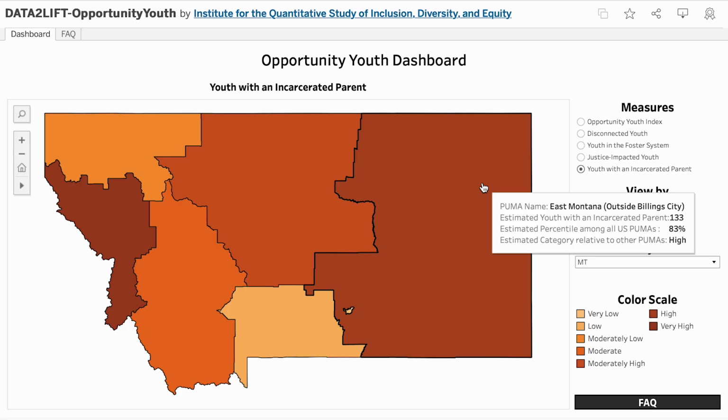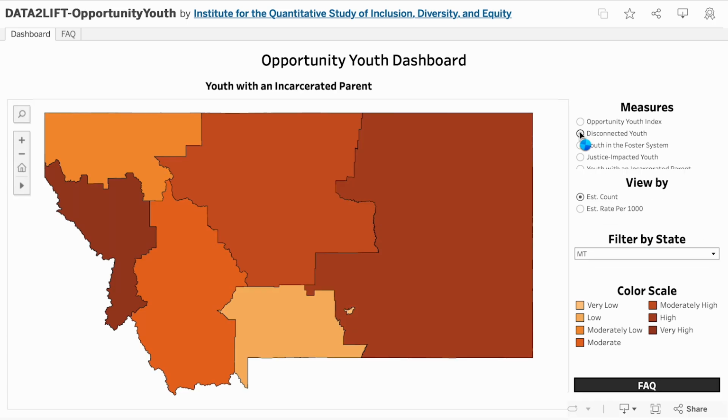To estimate the number of youth with an incarcerated parent, we use data from the following two reports from the Bureau of Justice Statistics: Parents in Prison and Their Minor Children, Survey of Prison Inmates, 2016, and Prisoners in 2022, Statistical Tables. We also use census data to inform the demographic analysis that we use to estimate the distribution of youth with an incarcerated parent across the PUMAs within a state.